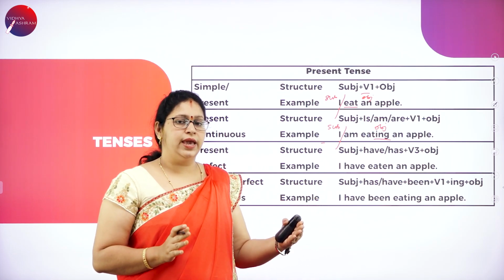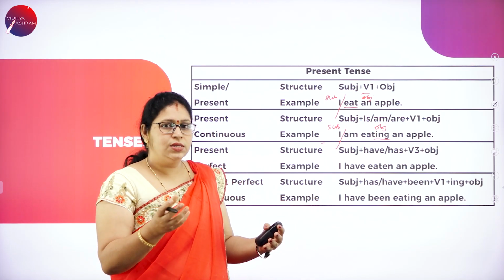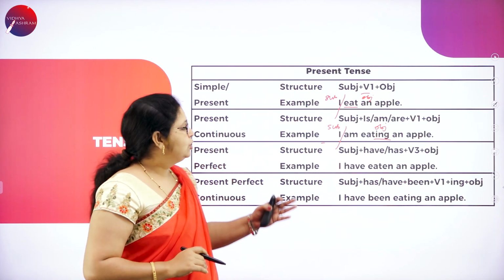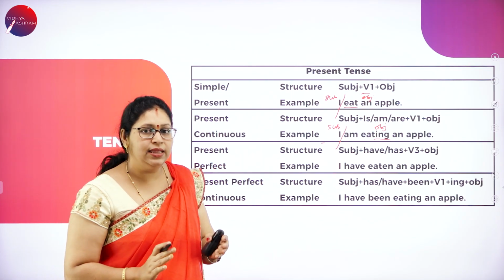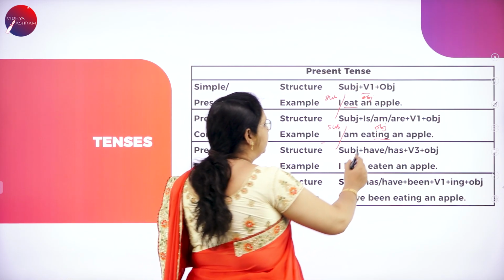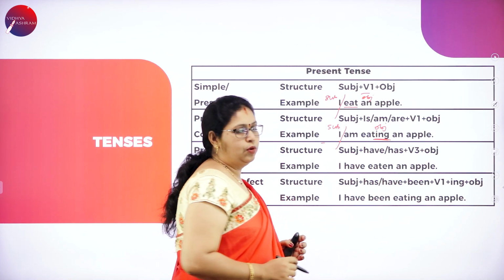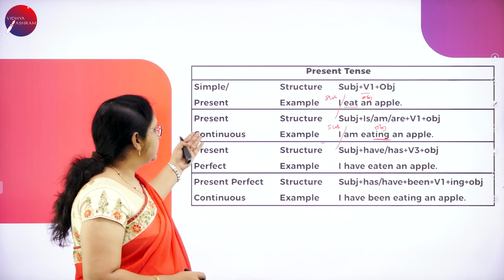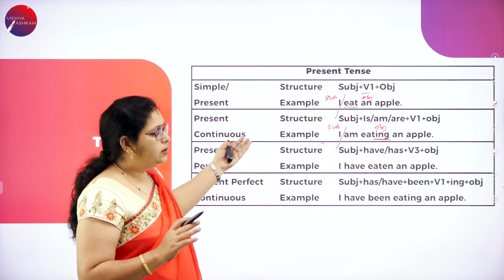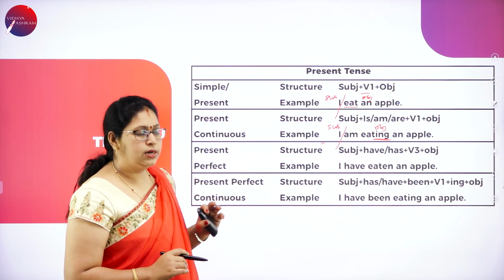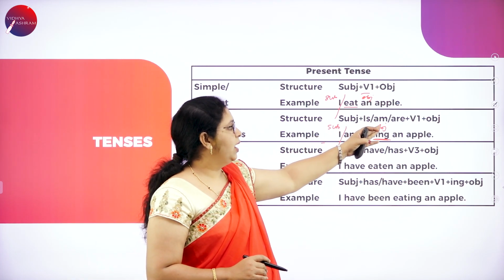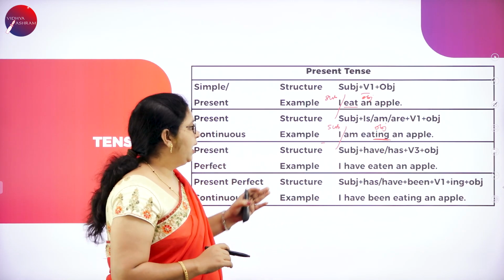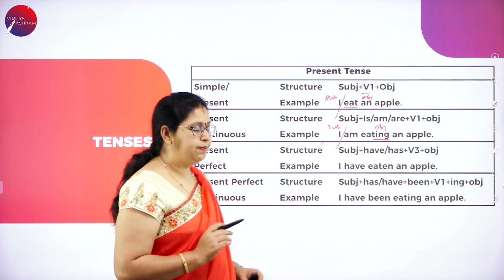You cannot gulp an apple at once. You need to eat bit by bit, right? So, I am eating an apple. Eating with ing is important, okay, to show continuous. Then only it becomes present continuous tense. So remember the structure: subject, is, am, are, verb form with ing, and object. I am eating an apple.